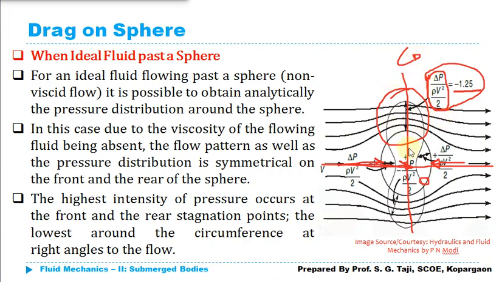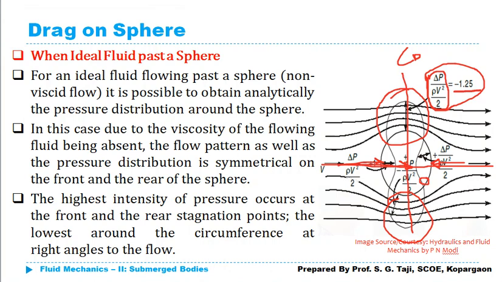So what is the value at the top side and bottom side? As it is an ideal fluid, both will remain the same. Whatever the pressure at the bottom side and top side, both will remain the same. Again, as there is no viscosity, there will be no skin friction, and no deformation drag acting on this sphere. So in the case of an ideal fluid, there will be no drag acting on the sphere.